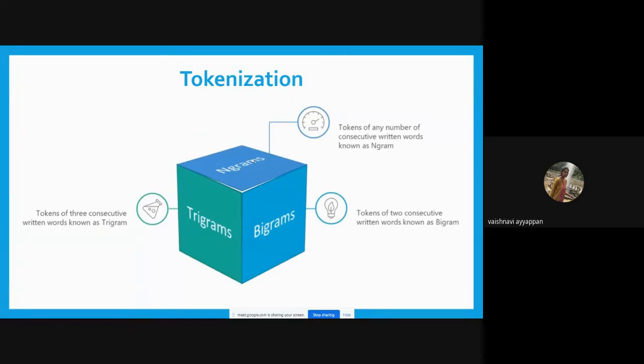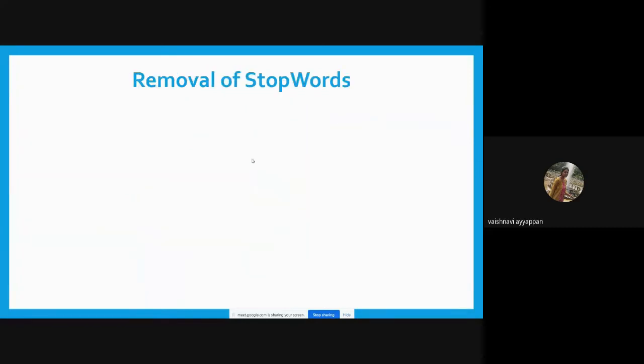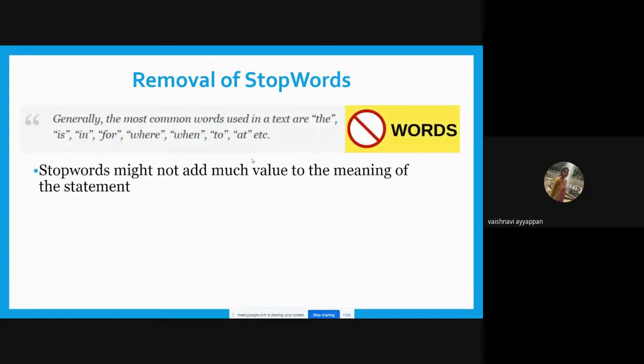Next, we move on to removal of stop words. As I have already said, the words which do not give any meaning or do not add value to the text are known as stop words. In NLTK, there are 16 different languages for which they have maintained stop words.